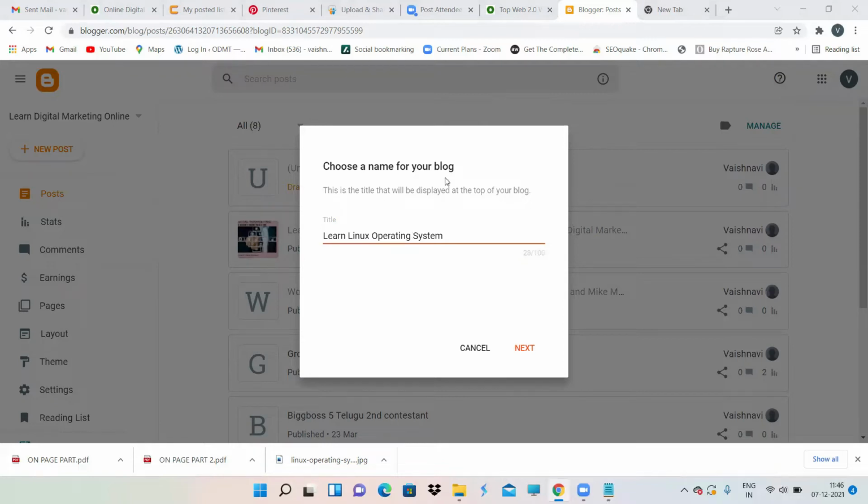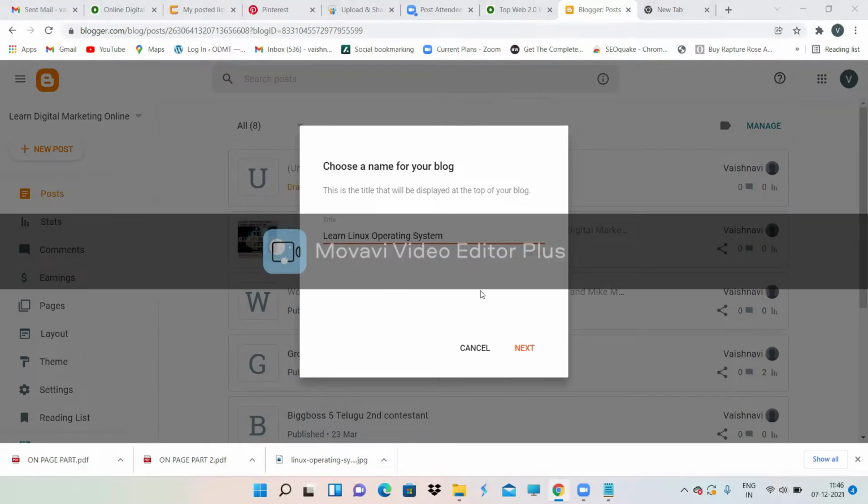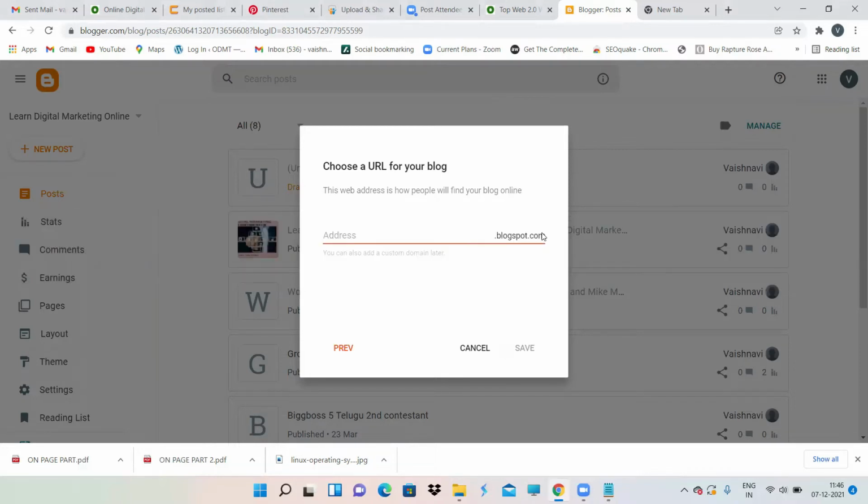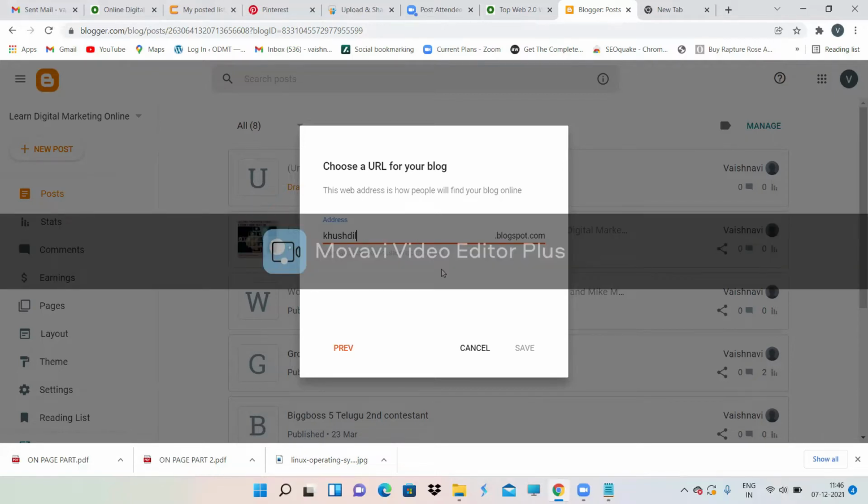So choose a name for your blog. Just give some random name and click on next. Then it will ask you to enter the name of your particular website. See, by default, blogspot.com will be there for Blogger, wix.com for Wix, wordpress.com for WordPress. So you have to give your name over here, some random name, your name or whatever it is.